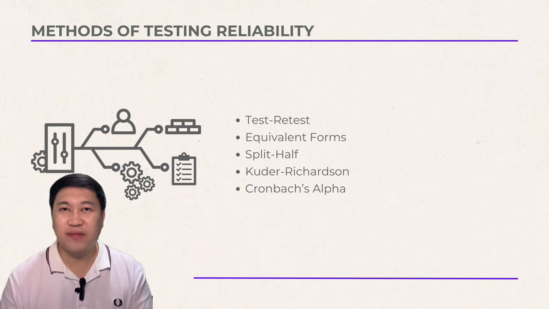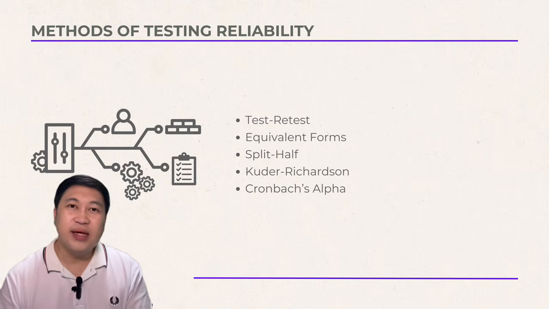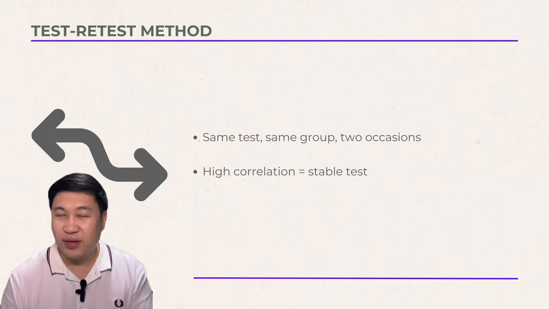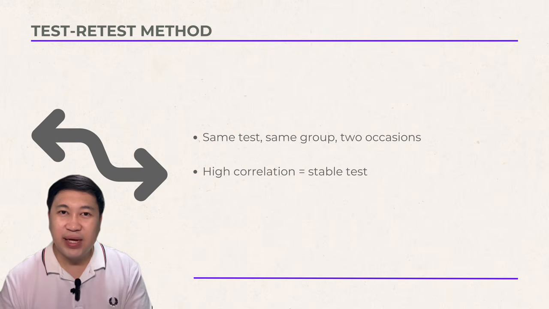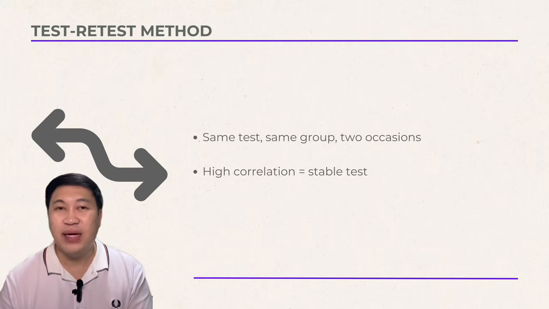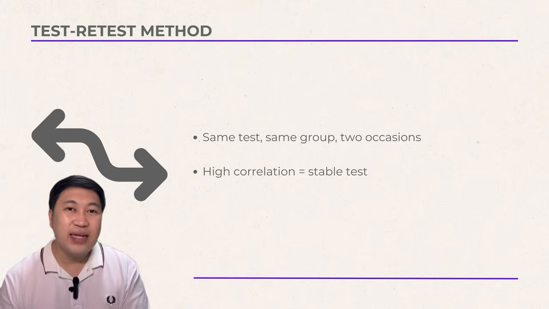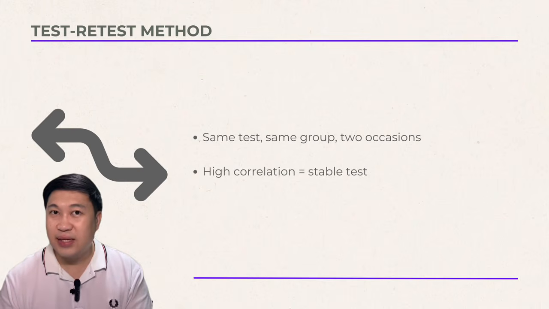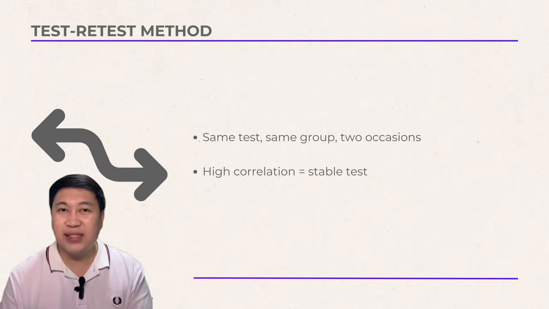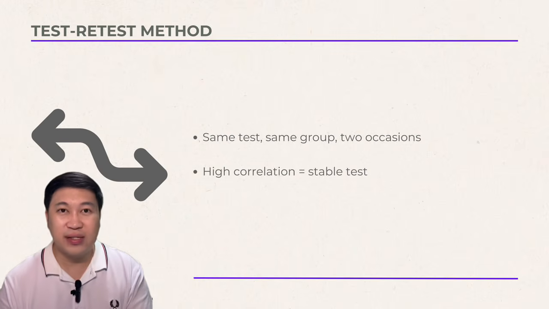So methods of establishing reliability. So let's go through the common methods. The test-retest method. So administer the same test to the same people twice, separated by time. So if scores are highly correlated, the test is stable. So for example, administering a stress inventory to employees in January and again in February to see if scores remain consistent.